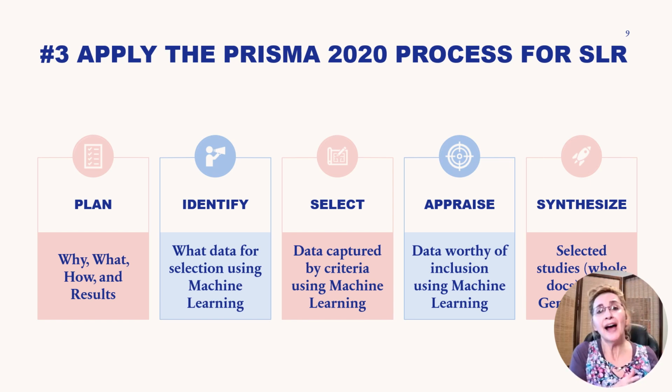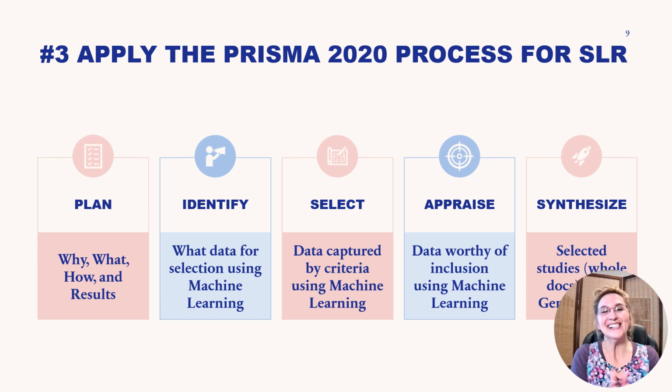Then you would identify what my data selection criteria are that's important for me to capture. So if I was doing this manually, I'd have to go in and search different databases, read abstracts myself, and try to figure out which journal articles fit and which ones don't. Again, I'm looking for the machines to do this.